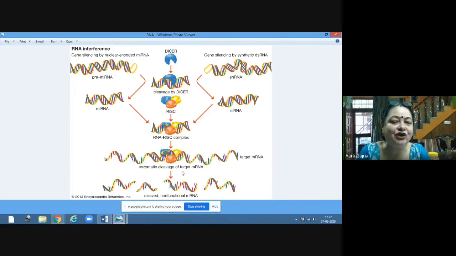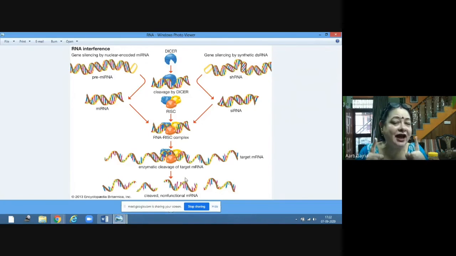Enzymatic cleavage of the target mRNA. So that is called the target mRNA. The target mRNA is the fragment of mRNA which we do not want to express. So in the case of nematode infestation, which RNA is the target RNA?